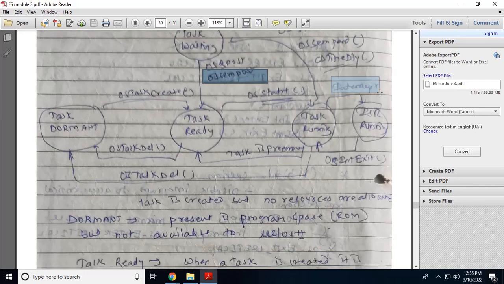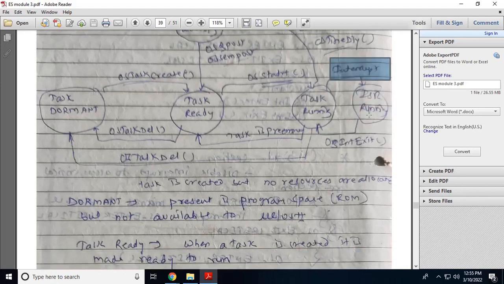Whenever an interrupt occurs, the task will be moved from running state to the ISR state. ISR is an interrupt service routine. Whenever an interrupt occurs, the ISR is executed, and whenever the ISR is completed, it will call the function OSIntExit. So it will come out of the ISR state.